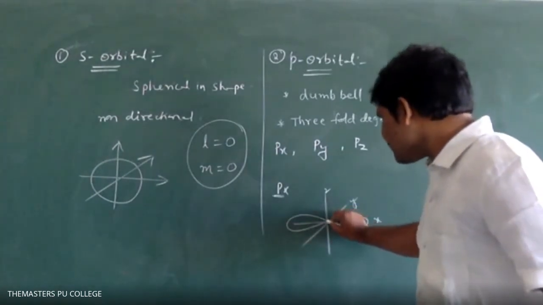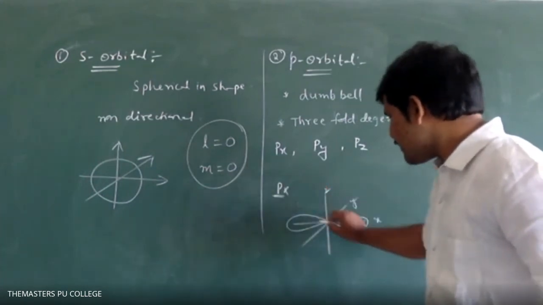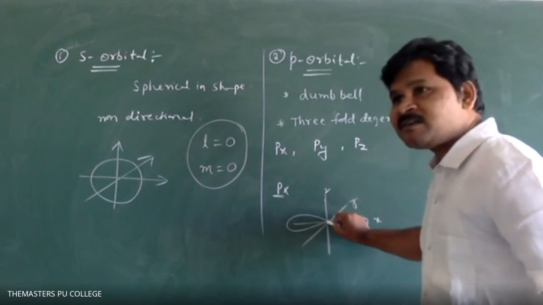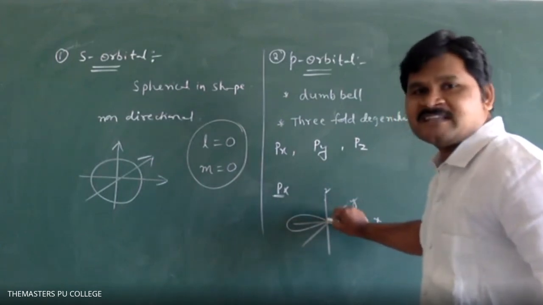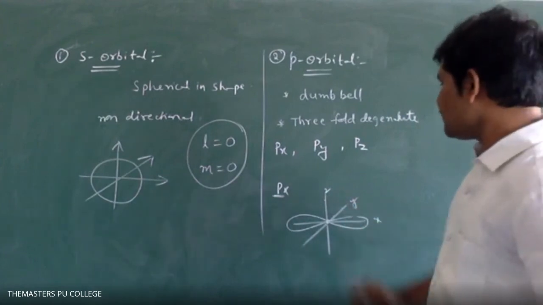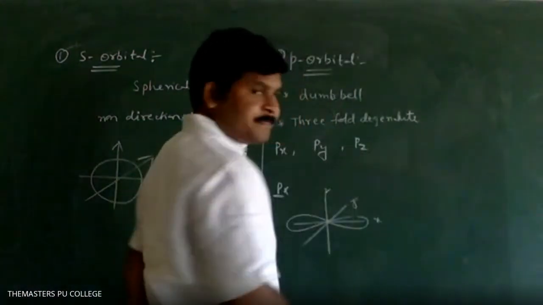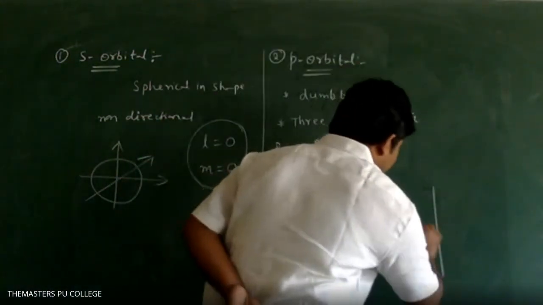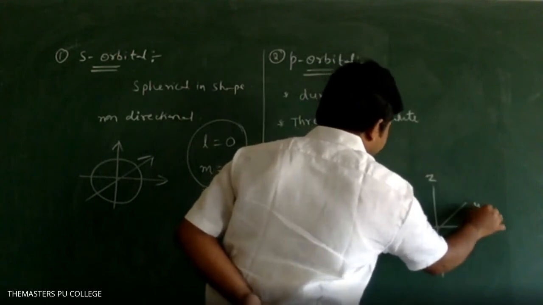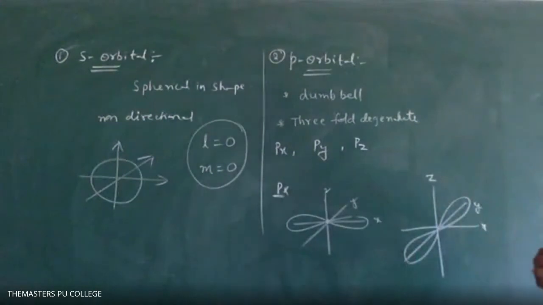So in this, only the px orbital has electron. The y and z planes are also passing here, and in this y and z plane, we don't have any electron. Yes, px. Next, z, x, y. This is py.